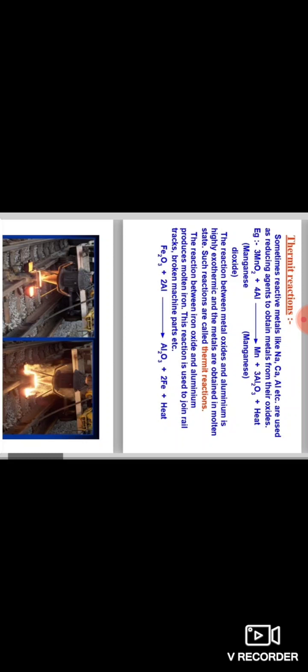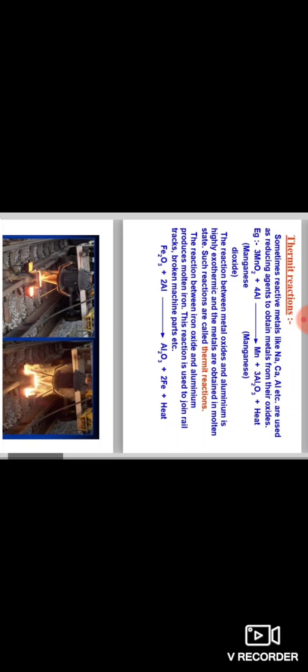When manganese dioxide reacts with aluminium, manganese and aluminium oxide are formed. The reaction between metal oxide and aluminium is highly exothermic and the metals are obtained in molten state. Such reactions are called thermit reactions. Here a question arises: what do you mean by thermit reaction?